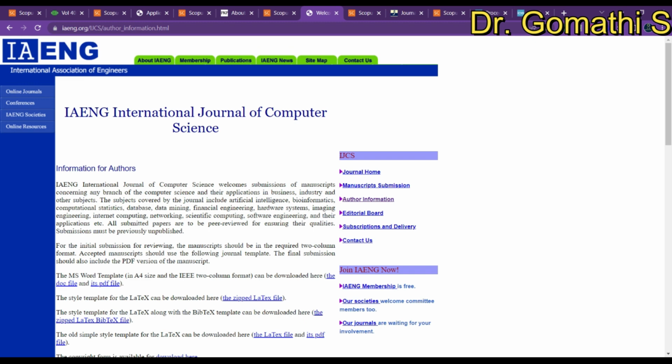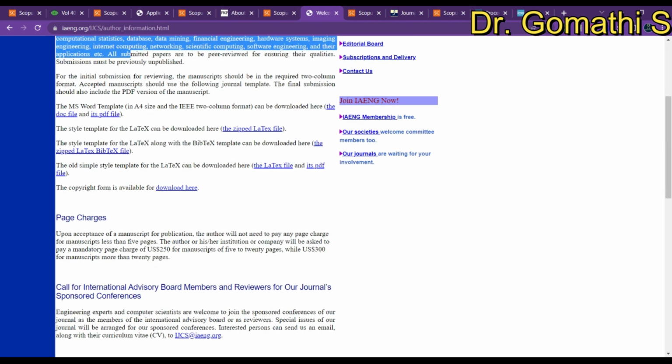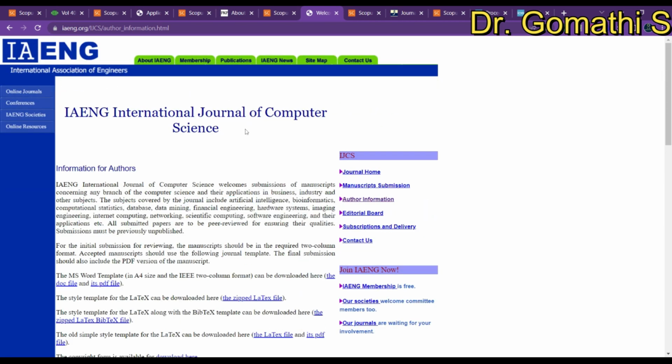And other than that, they are also covering many subjects like artificial intelligence, bioinformatics, you can even consider nanotechnology. So whatever is there under computer science, general computer science, you can go ahead with this. So I think they are publishing 12 issues per year. I'm not sure. Let me check it.